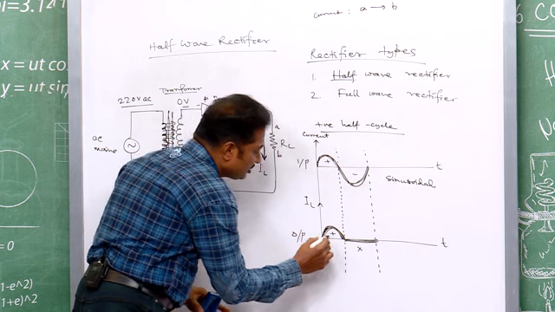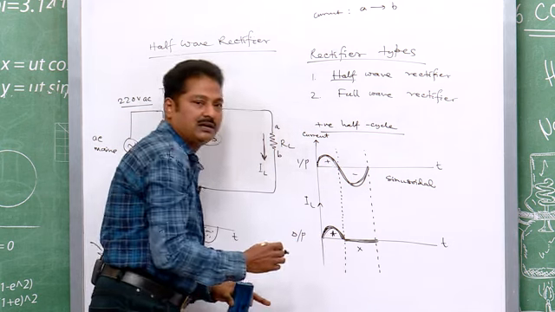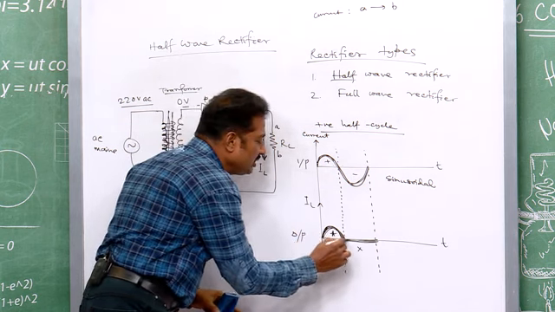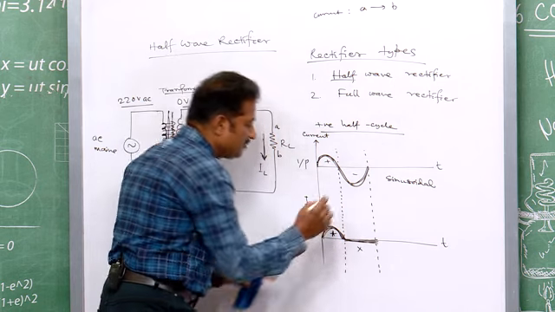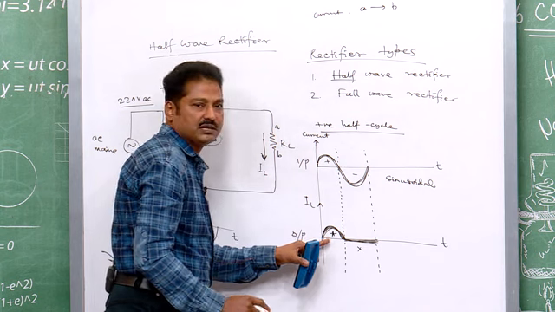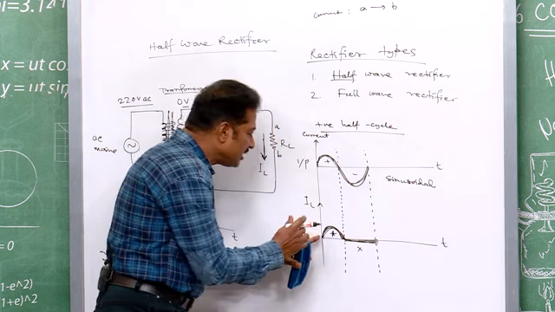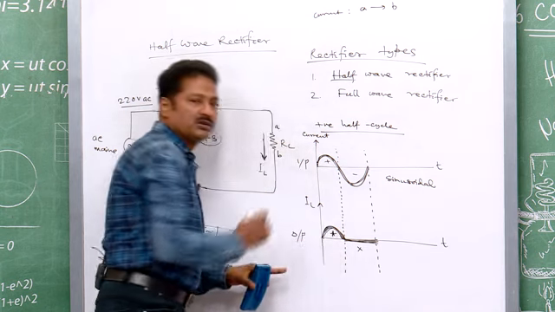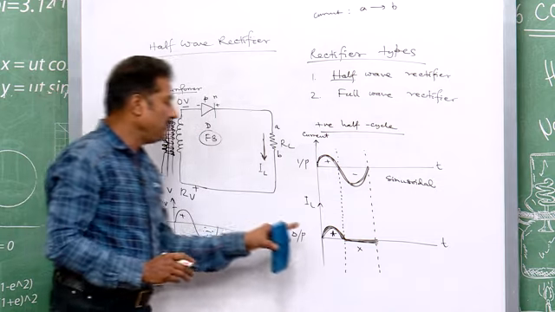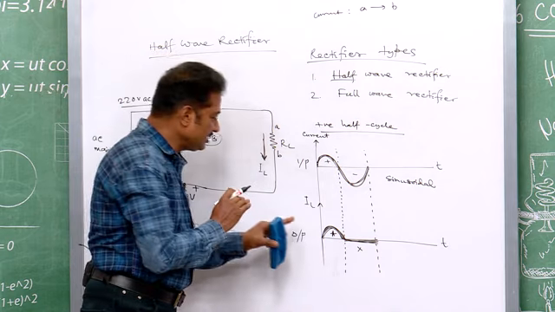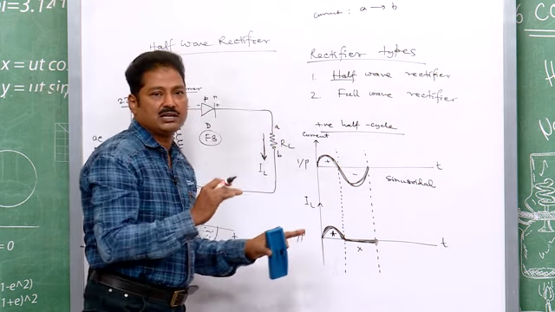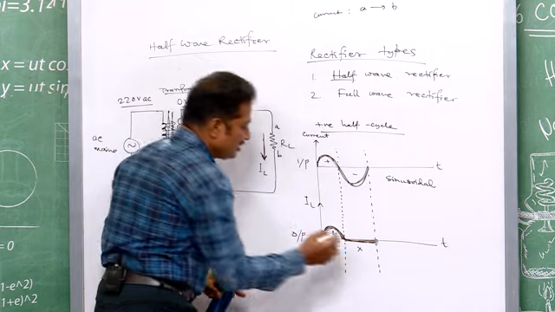Of course, some filter circuits are needed to smoothen this wave, to have a constant value, since its magnitude is not constant. It is one directional, no doubt, but its magnitude is changing. Therefore, a filter circuit is required to make this magnitude constant. So, that is another context.